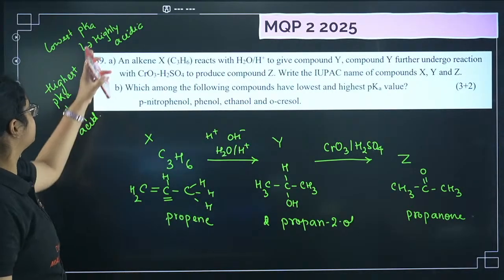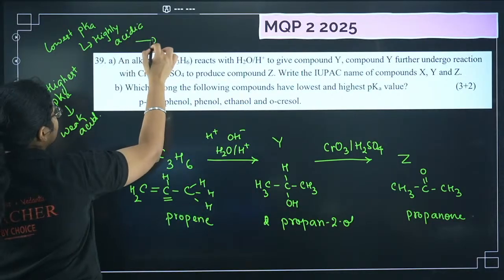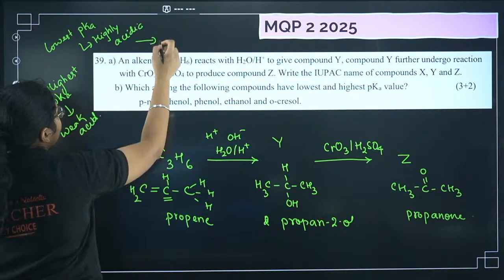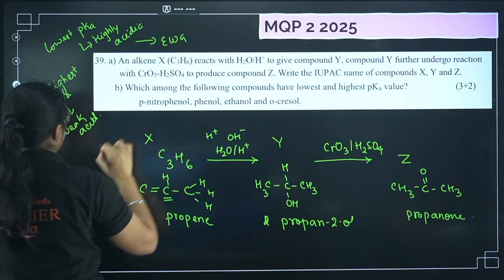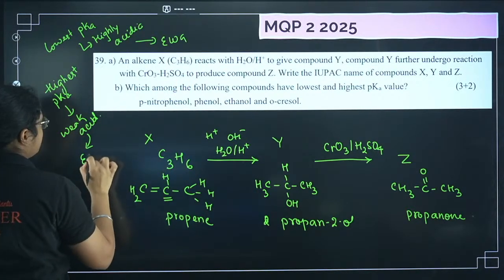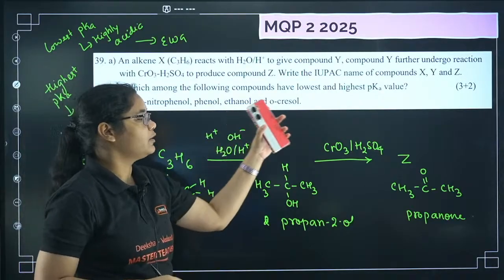Okay, here it is, a strong acid, and here it is a weak acid. Strong acid means, what should a strong acid have? A strong acid should have an electron withdrawing group, and here we can have an electron donating group. Okay, so now we have paranitrophenol, phenol, ethanol and cresol.